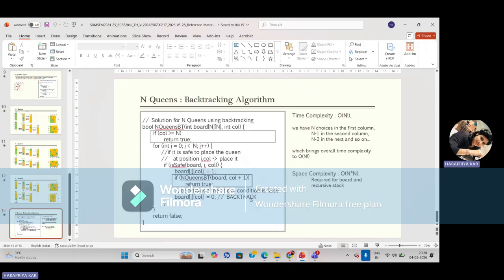So here the time complexity is big O of n factorial. Space complexity is big O of n squared, for the board and the recursive steps. The record for the board and the recursive steps is needed to perform this backtracking algorithm.